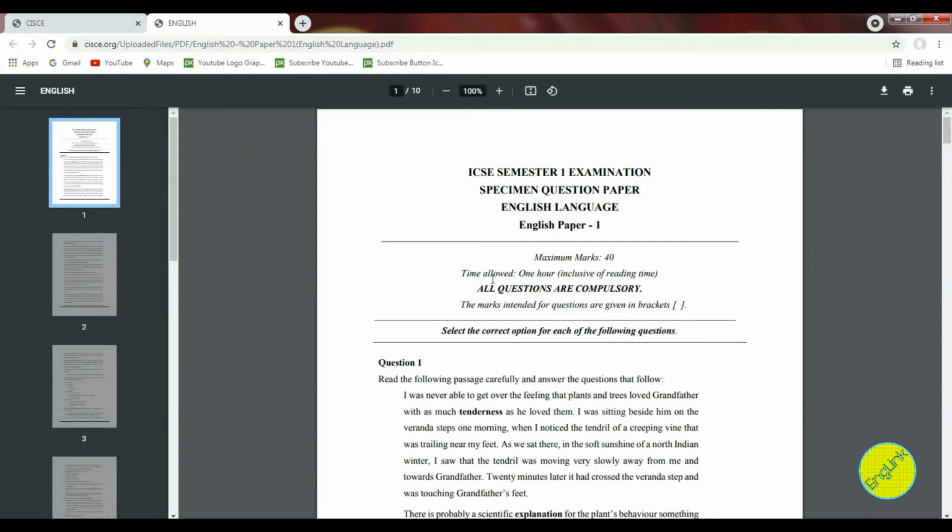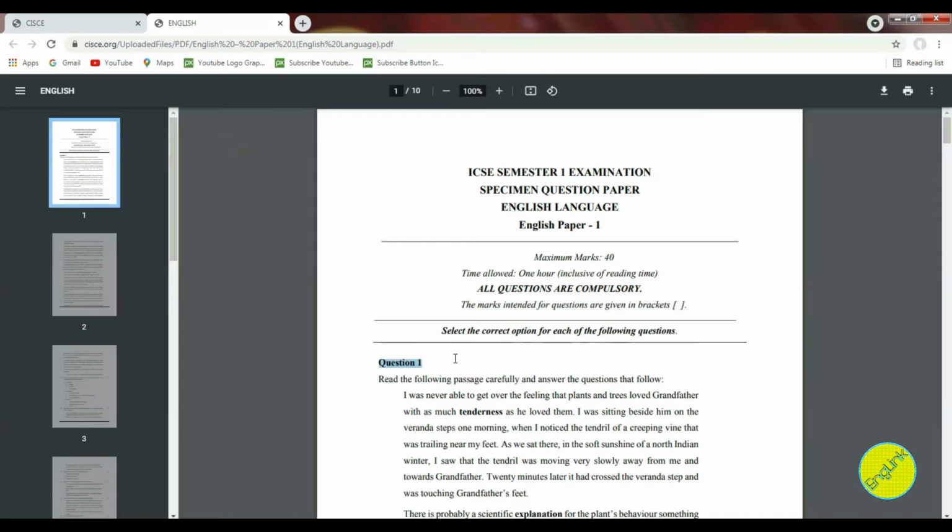Now, another important instruction over here is that all questions are compulsory. That means you are not getting any option over here. You'll have to attempt each and every question. Now here you can see the intended marks for these questions are given in the brackets. Now let me explain question number 1.